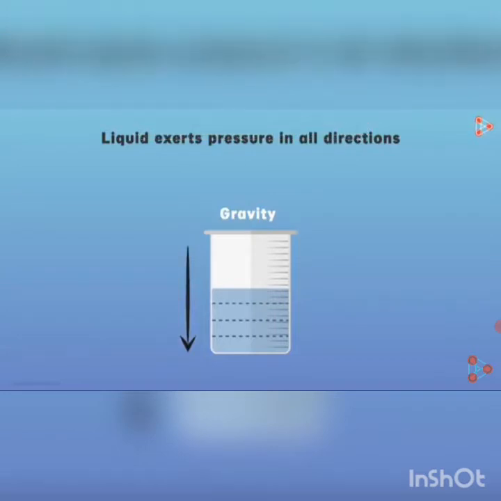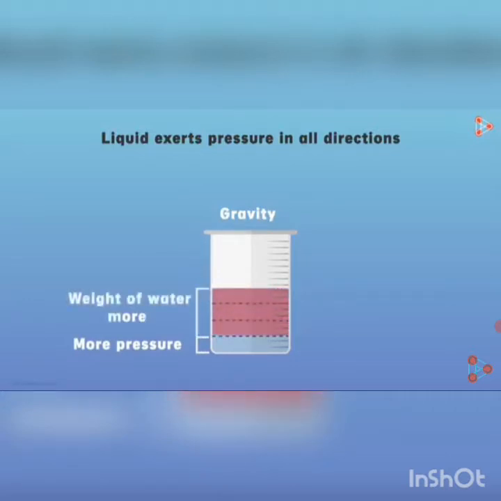Due to this pull, water exerts downward pressure and this pressure is uneven throughout. That is, the bottom layer experiences more pressure than the top layer. This is because the weight of water above the bottom layer is more and the pressure decreases as we go upwards. In fact, we saw that the water exerts pressure in all directions and not only in the downward direction.